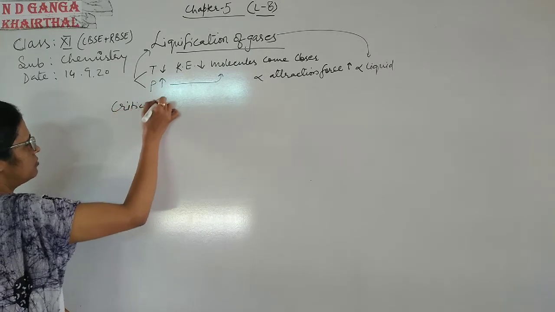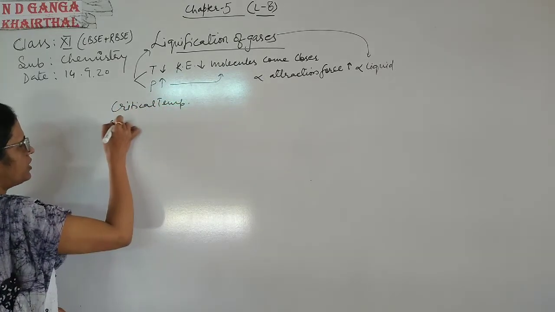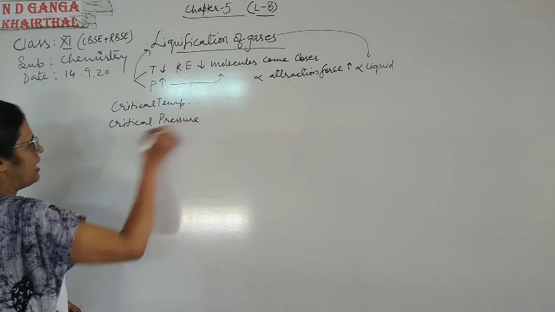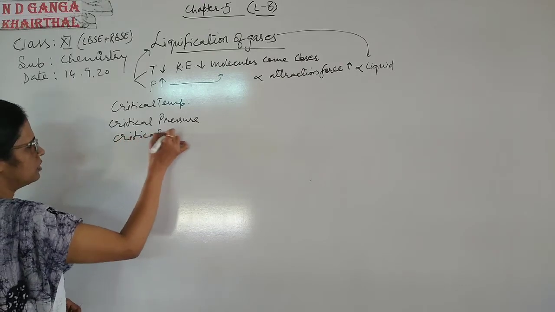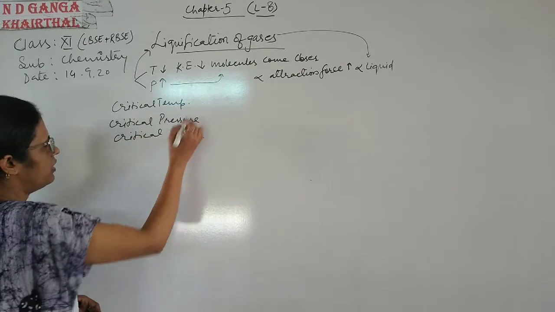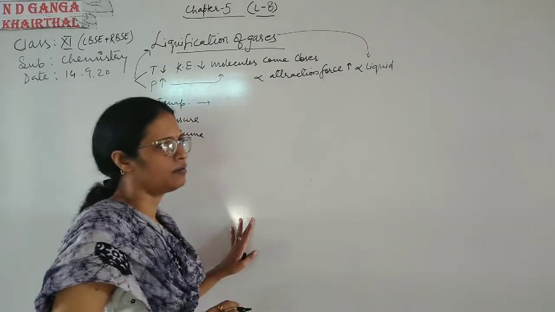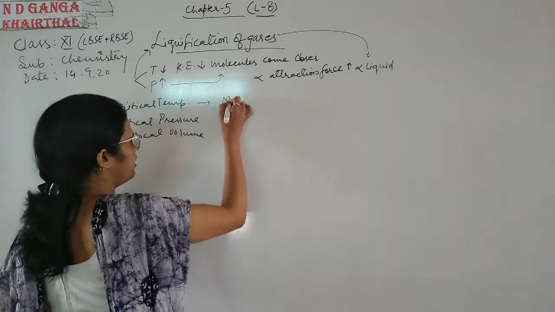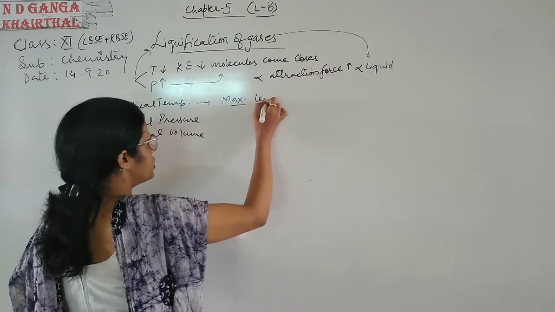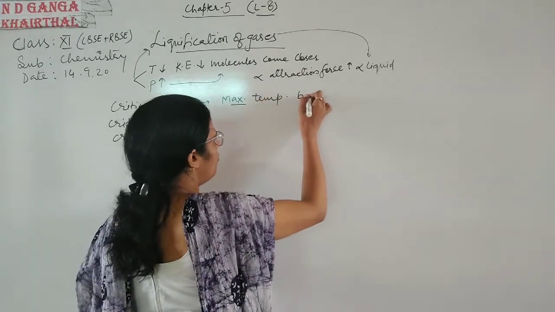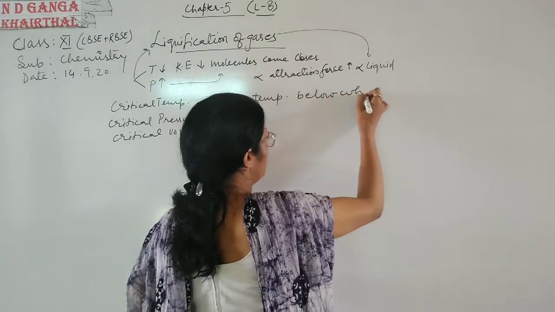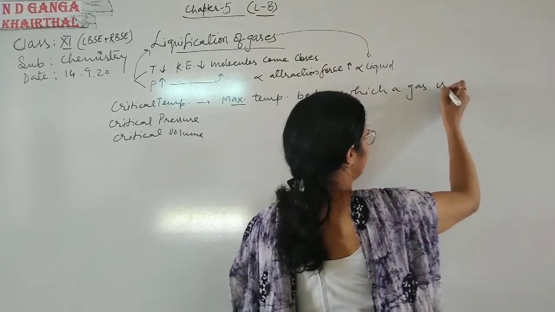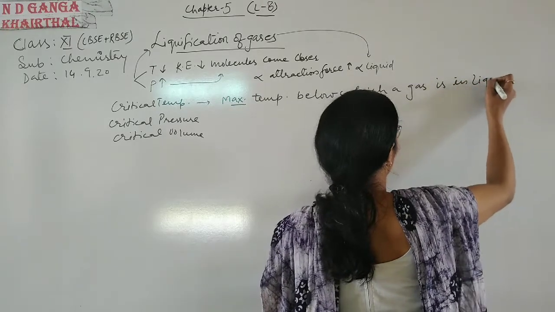critical pressure and critical volume. Critical temperature is the maximum temperature below which a gas is in liquid form.